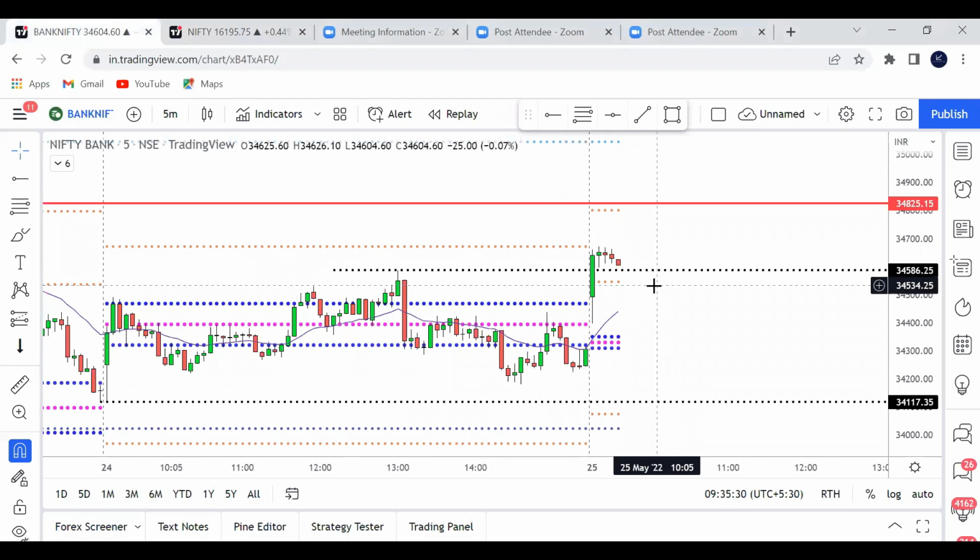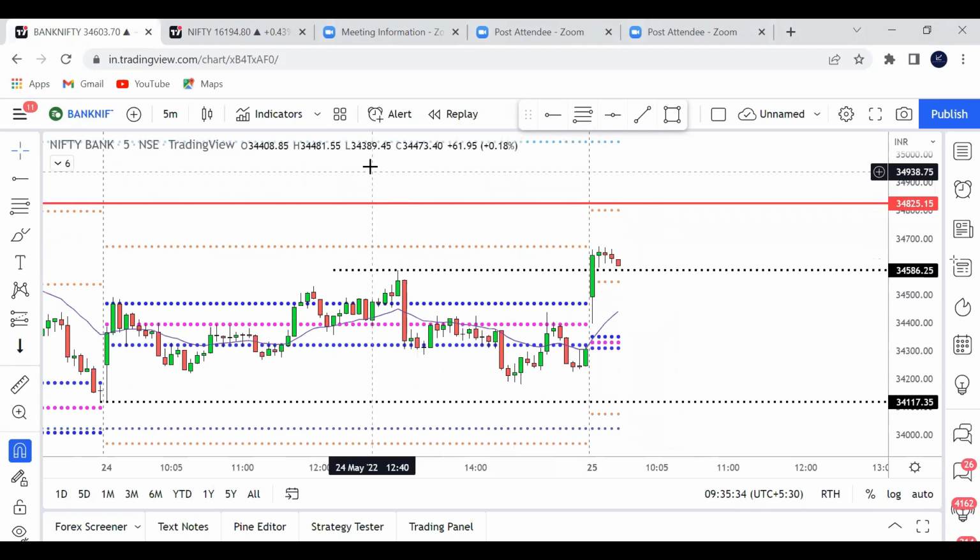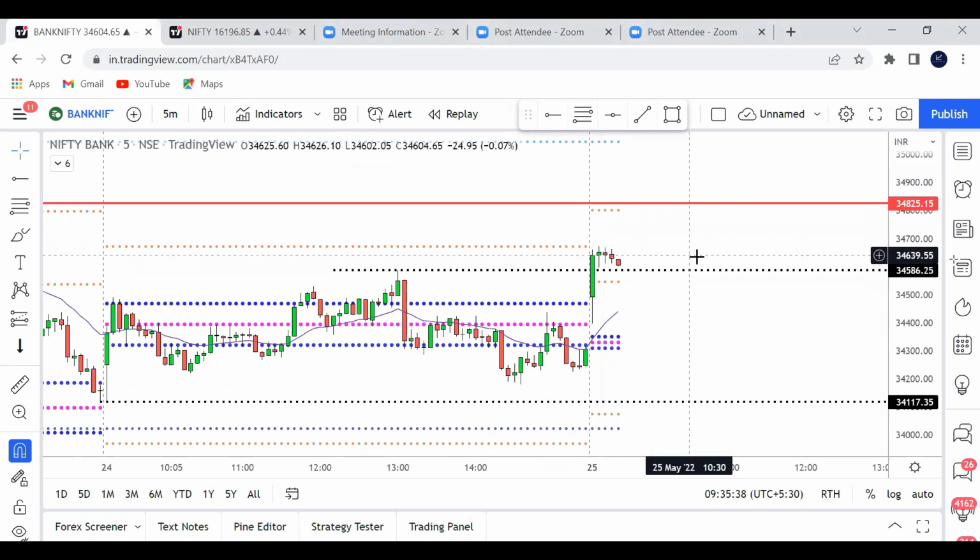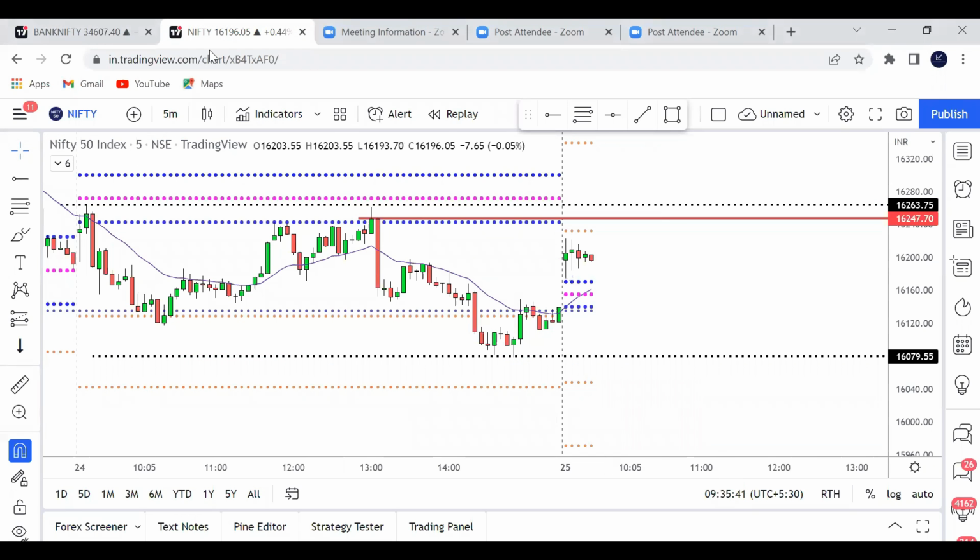When you see consolidation like this, most of the time it breaks one of those levels. Either it can break upside or downside. Chances of breaking downside are higher, but let's wait and watch. Don't take any trade until it breaks any one of these levels. For Nifty to go long, it has to break both these levels. For short, it has to break not only the first candle low, it has to break the CPR also. Now anyway, let's see for some time.